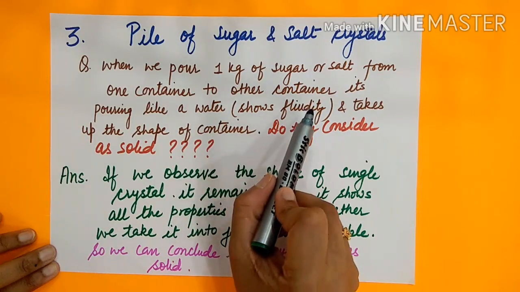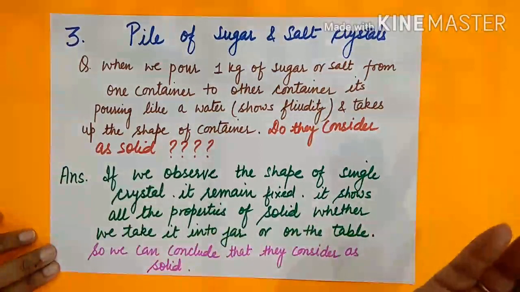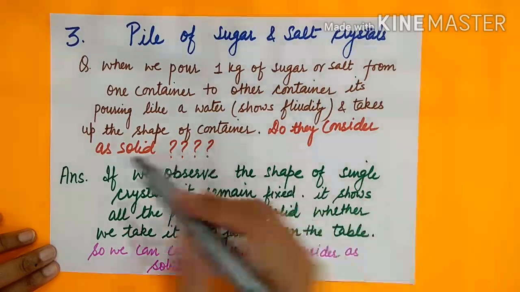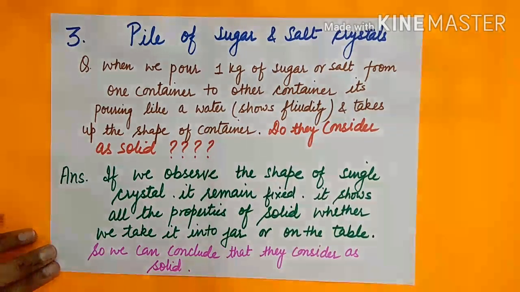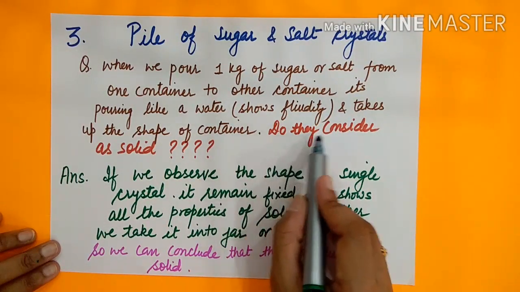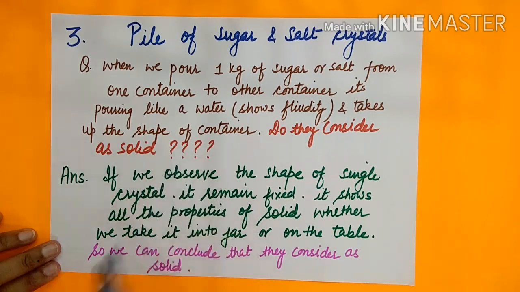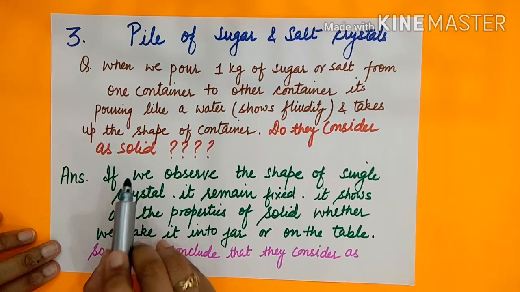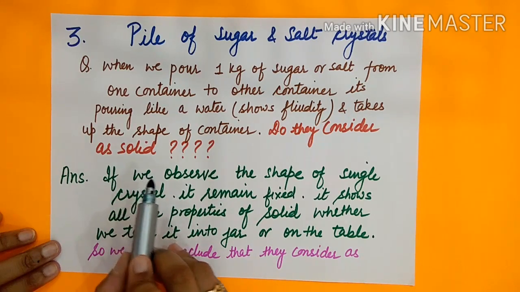It takes up the shape of the container and it can very easily be moved from one place to another place. So my question is, do we consider them as solid? Yes, we consider sugar as a special case and we consider it as solid.